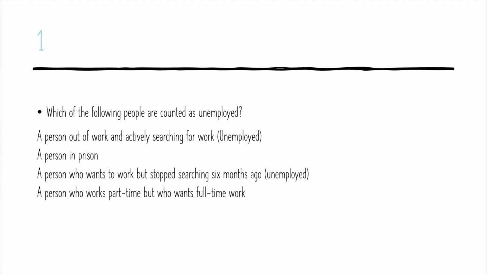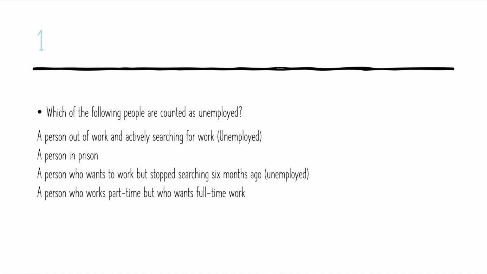In question one, we're given four situations where we specify whether we can consider these people as unemployed or not. First one, a person out of work and actively searching for a job. They are unemployed. They're able to obtain a job, but they haven't gotten to that stage yet, so they're unemployed.